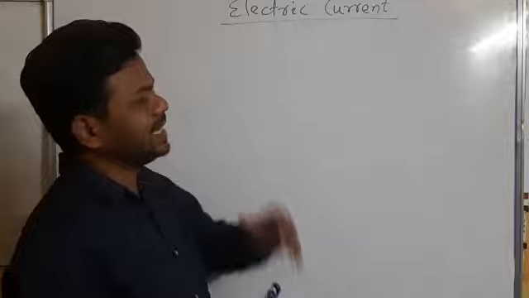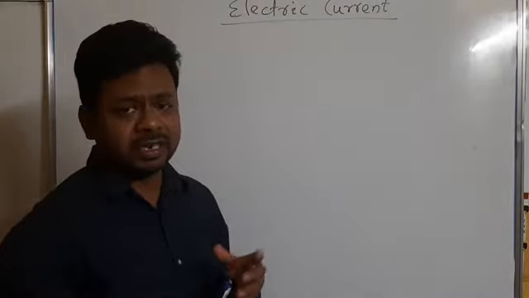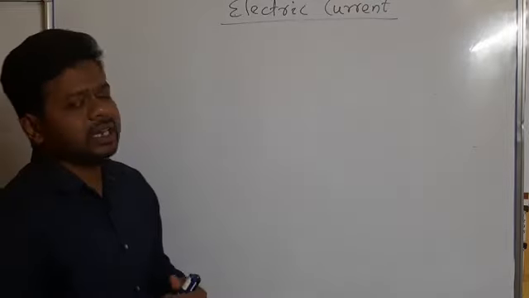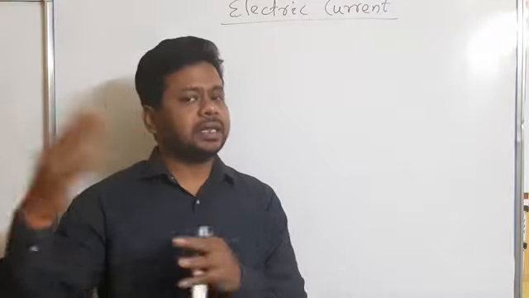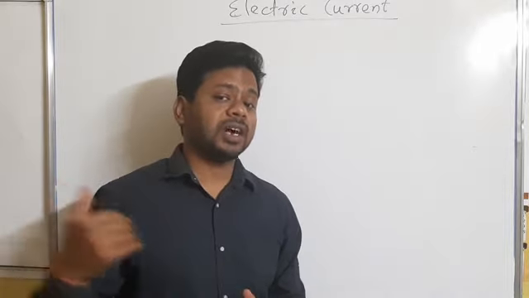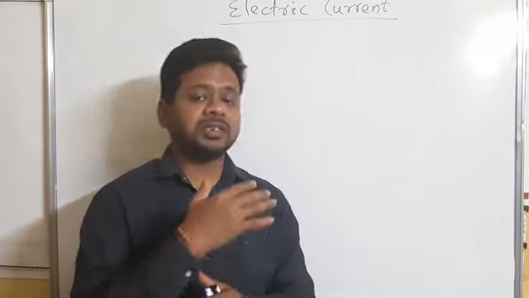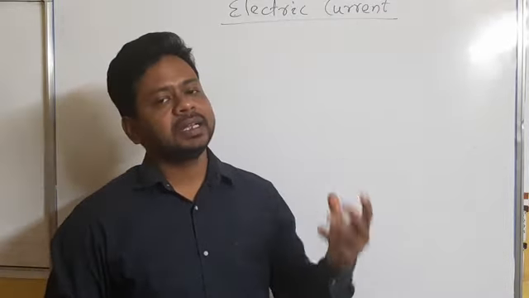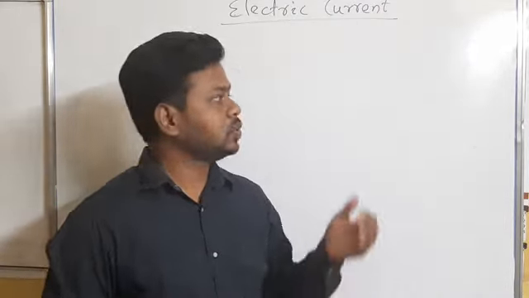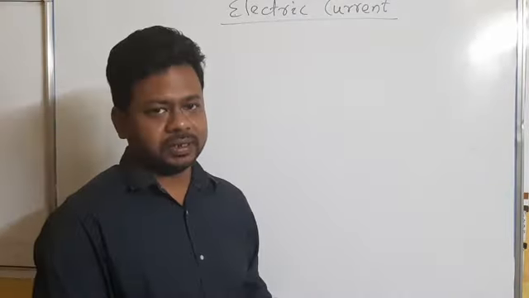Then actually, what is electric current? What things will flow in electric current? Electric current is similar to air current and water current. Here the movement of charge takes place. So when the flow of charge takes place, then we can say there is a current. Simply, I can tell that current is the flow of charges.